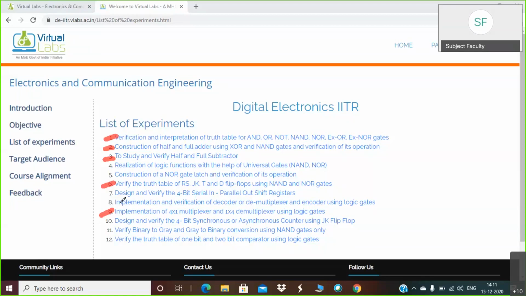And from the analog part, we have seen 2 experiments: inverting, non-inverting, and common emitter configuration, input-output characteristics of common emitter configuration. That was from the Basic Electronics Lab by IIT Kharagpur. This is from the Digital Electronics Lab by IIT Kharagpur. Am I right? These many practicals we have covered.